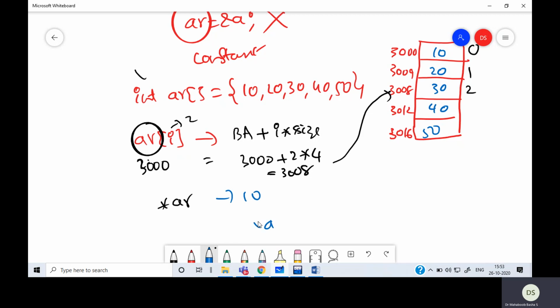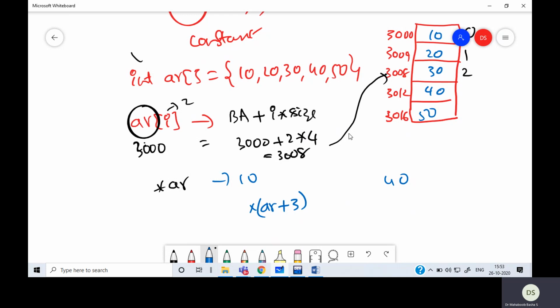Now when I say asterisk of ar plus 3, ar is 3000 plus 3 is 3012, and asterisk means you will get 40. So this is how it is accessed. Once I take an array, I can use it as if it is a pointer, and once a pointer is made to point to an array, I can use it as an array. So I can use both interchangeably.